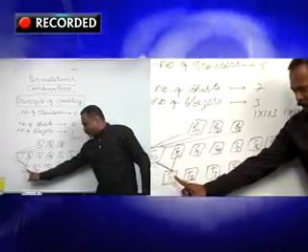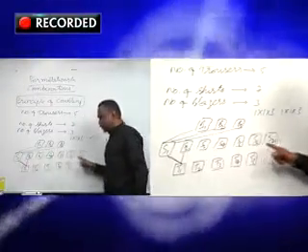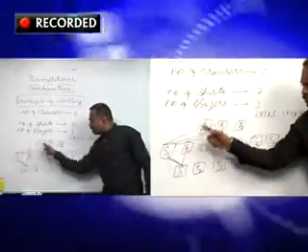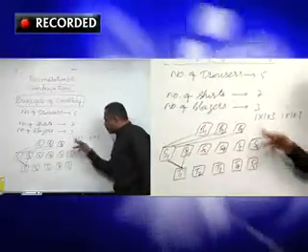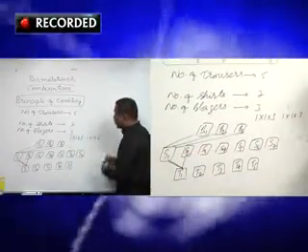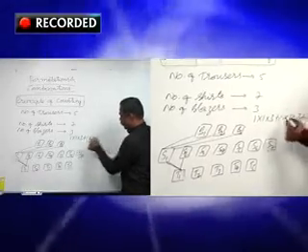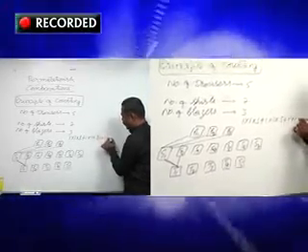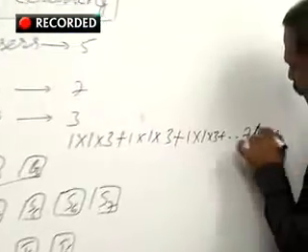So for this trouser 1, that is first pant, he has 7 shirts. Again, for each shirt he has 3 blazers. So he will get 7 such type of different combinations in this case. 1 into 1 into 3 plus 1 into 1 into 3 plus so on. How many times? 7 times he will get.